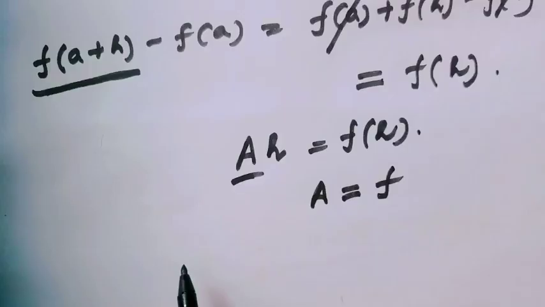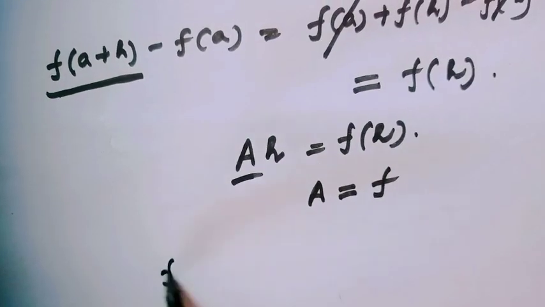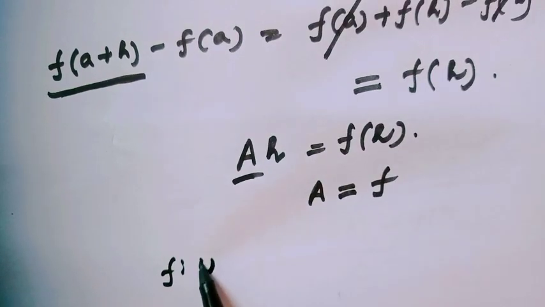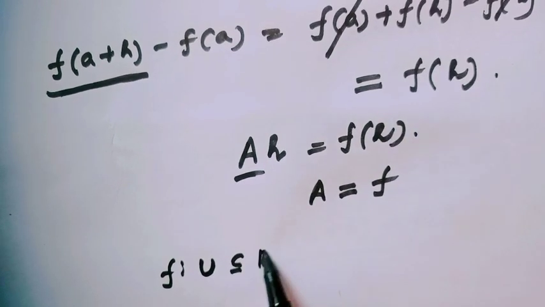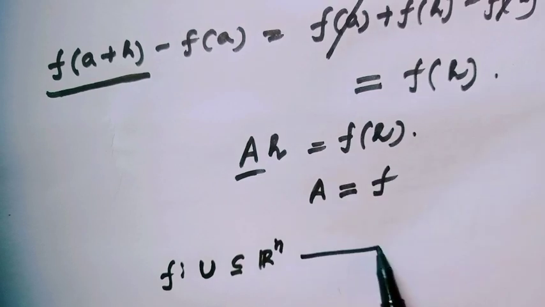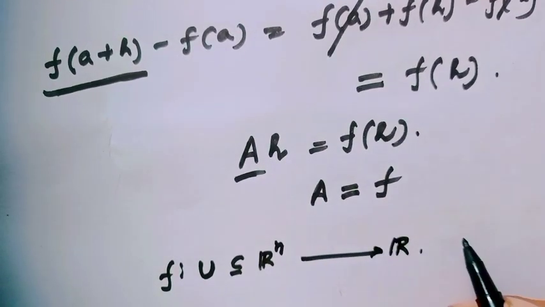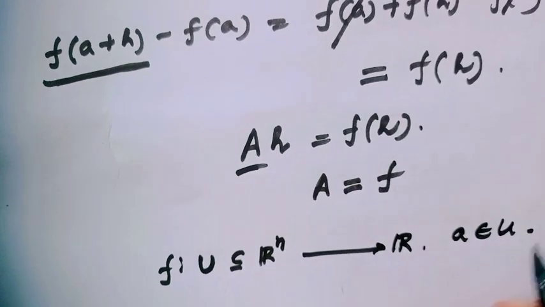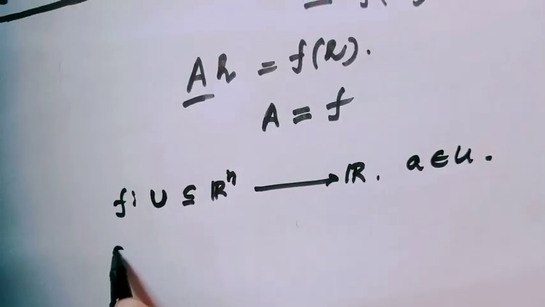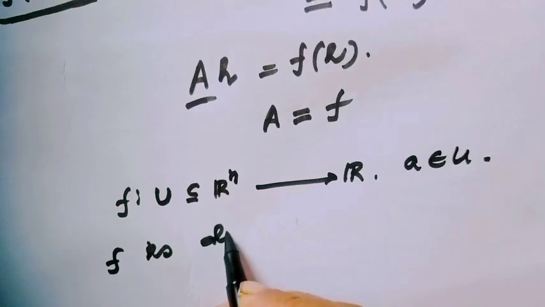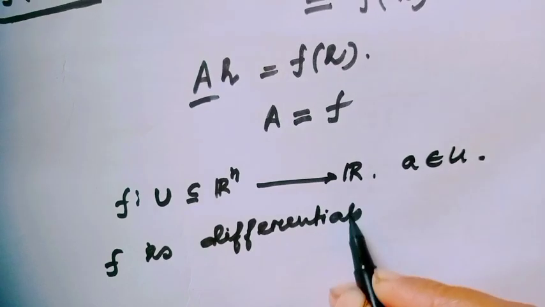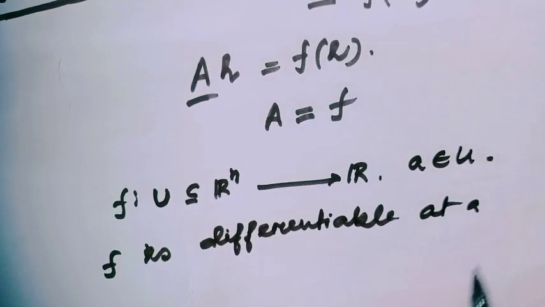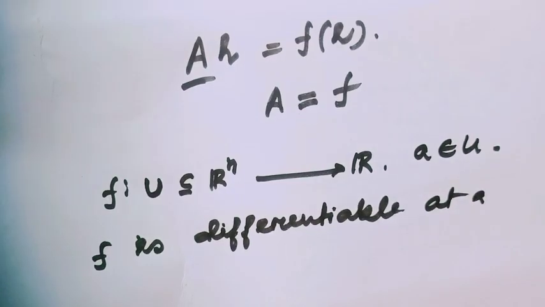Now my question is, consider f a function which is defined on U, where U is a subset of Rn, to R, and consider a point A belongs to U. Consider that f is differentiable at the point A. Then obviously there exists a derivative.